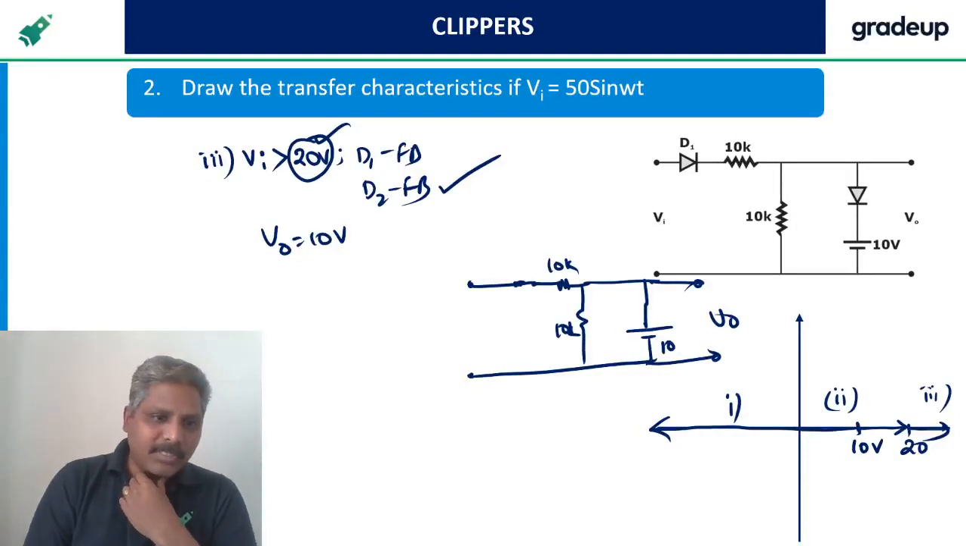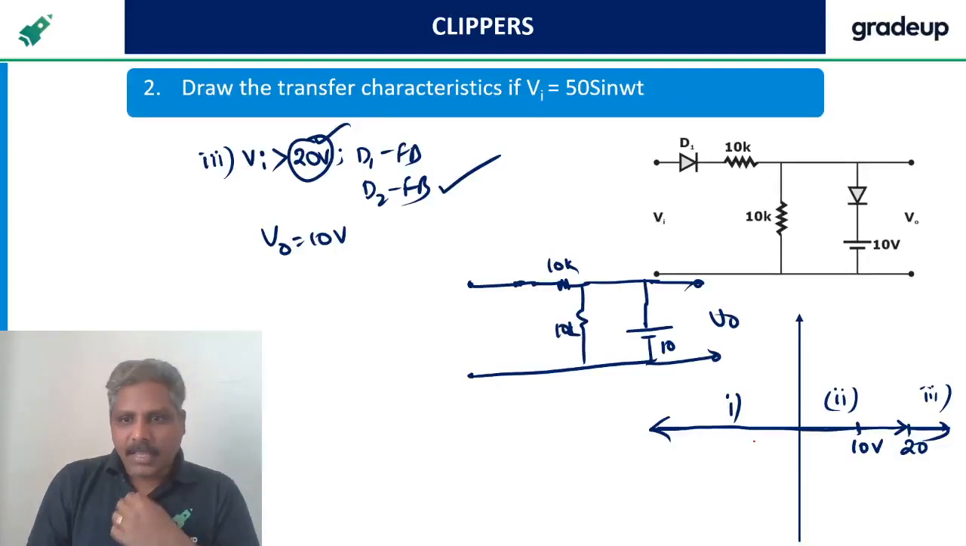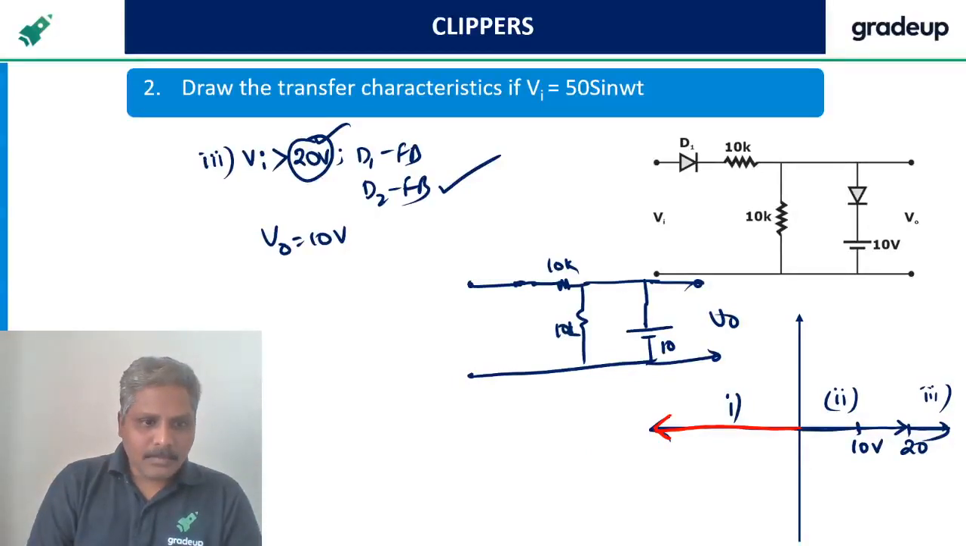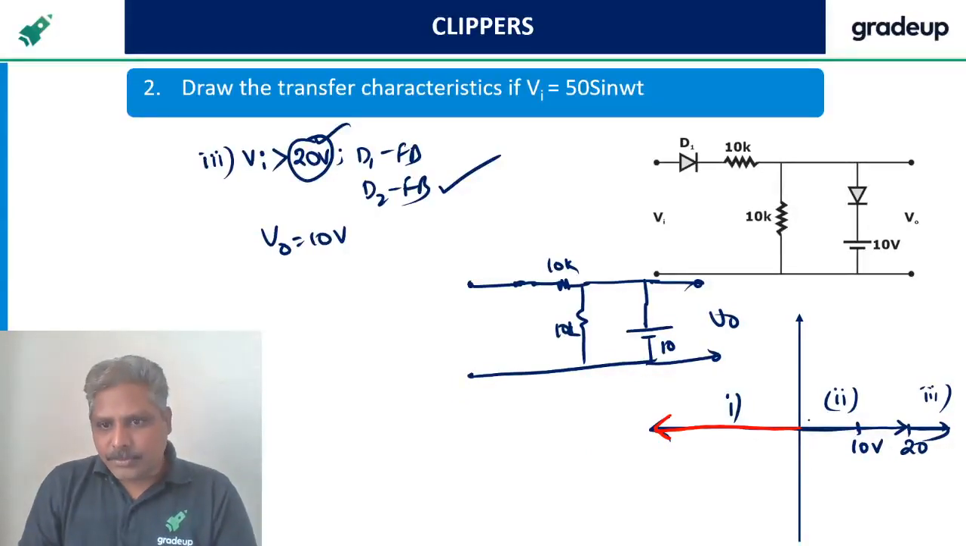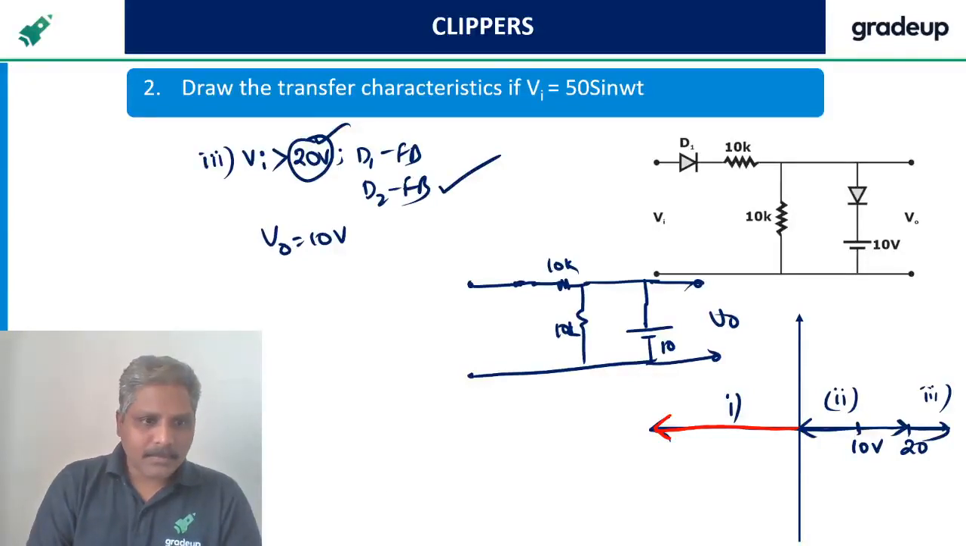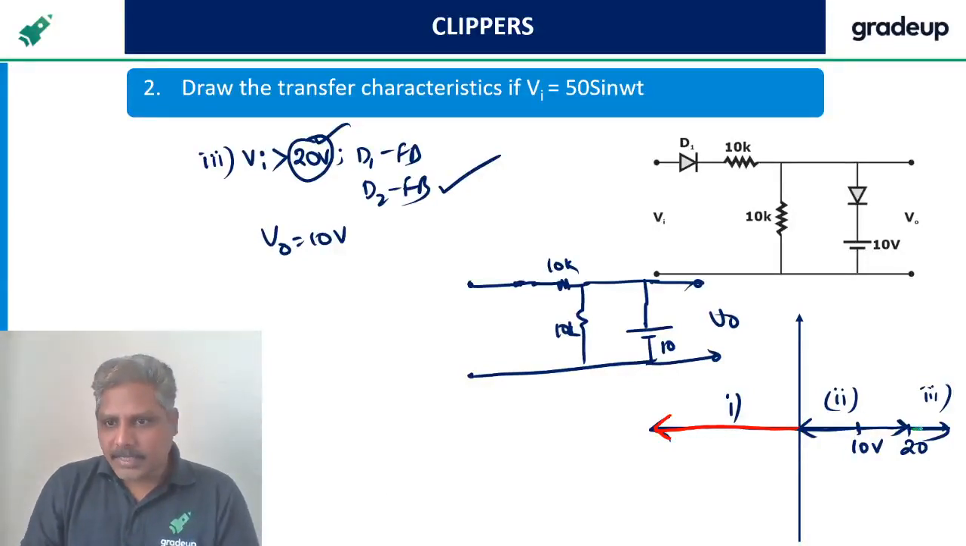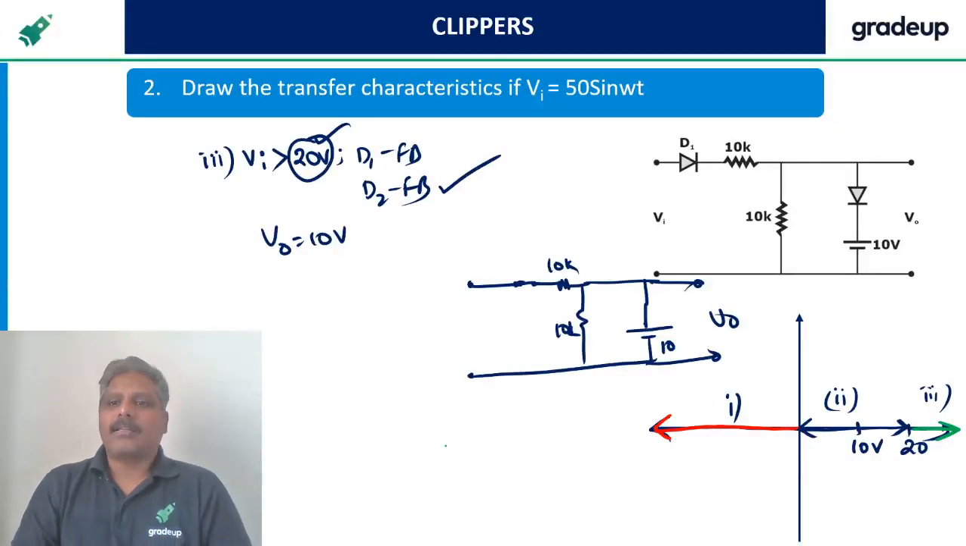Shall I use two different colors? Yes, less than 0 is one case. Zero to 20 is another case. More than 20 is another case. These are the three cases.